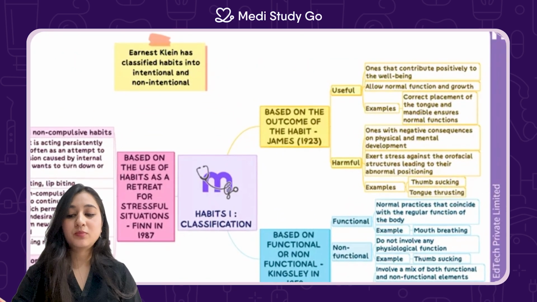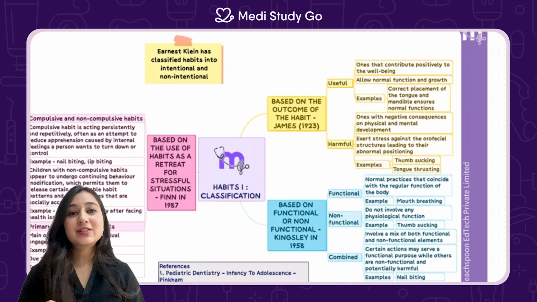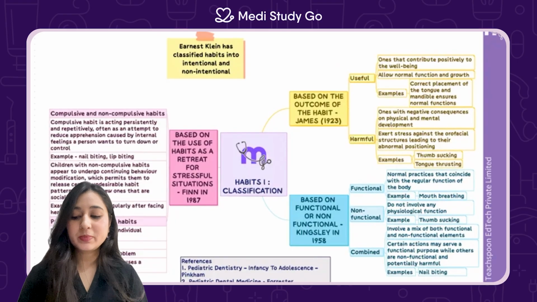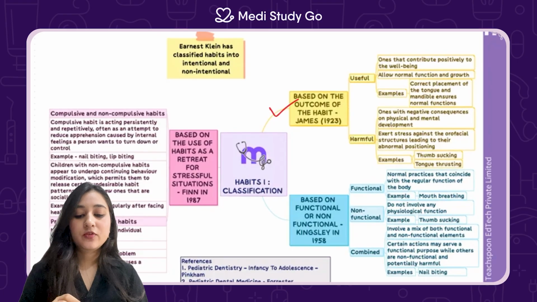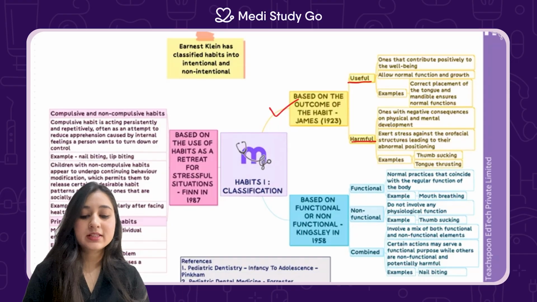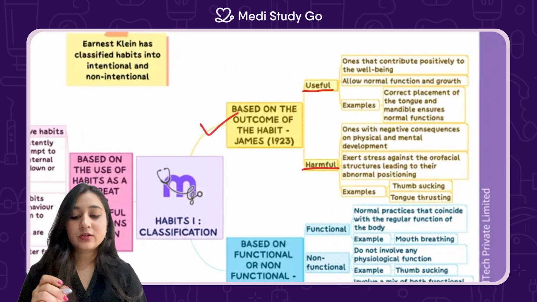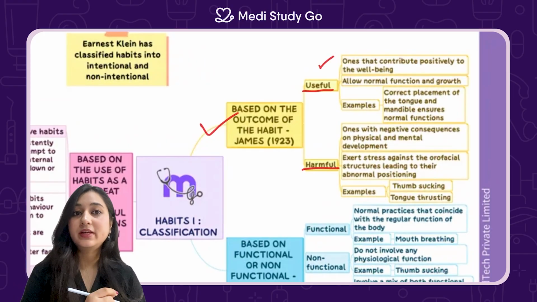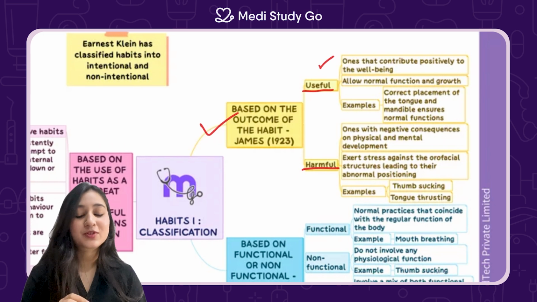Now let's move on to some of the important classifications. These again are very important in the university examinations as well. Now let's look at the first classification, which is by James. This is based on the outcomes of the habit. Two categories. First is useful, second is harmful habit. So as the word suggests, a useful habit is one that contributes positively to the well-being. So a useful habit contributes positively to the well-being and it allows for normal function as well as growth.